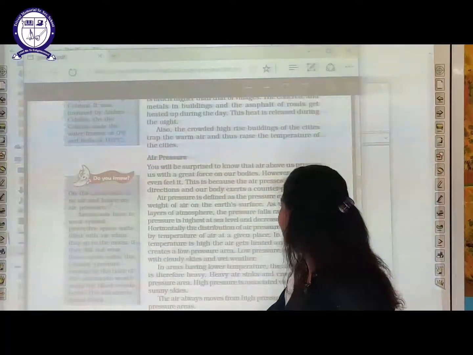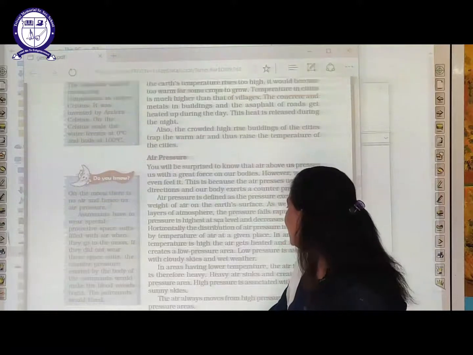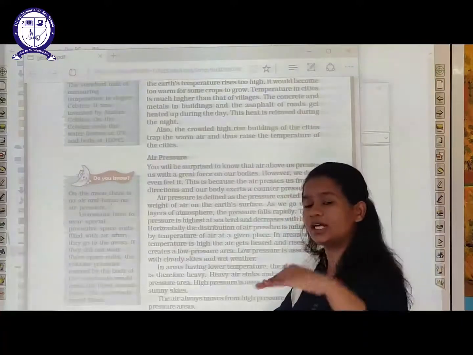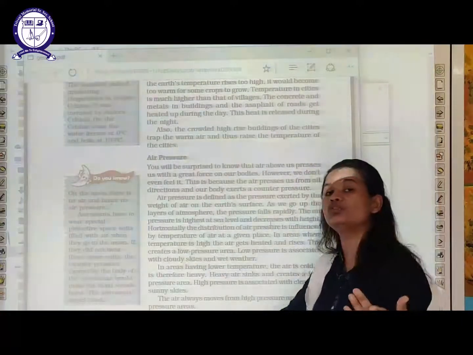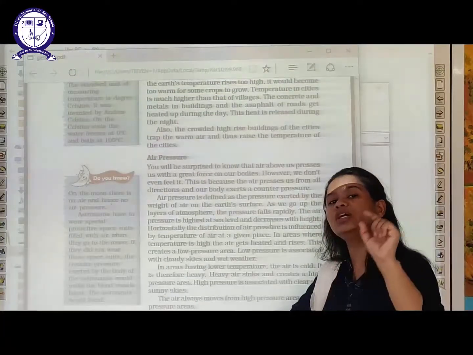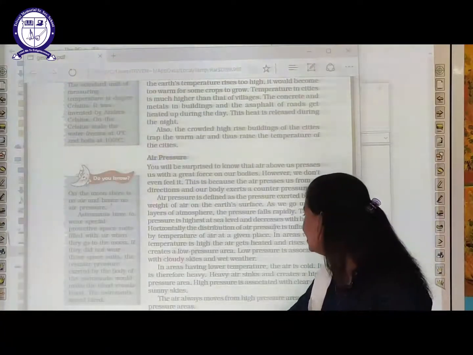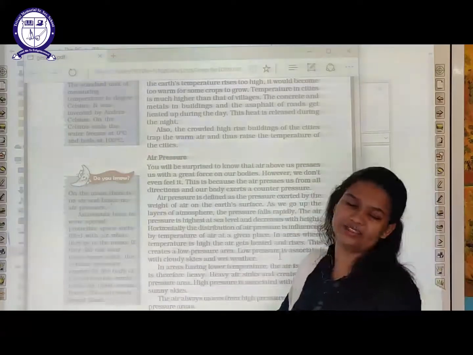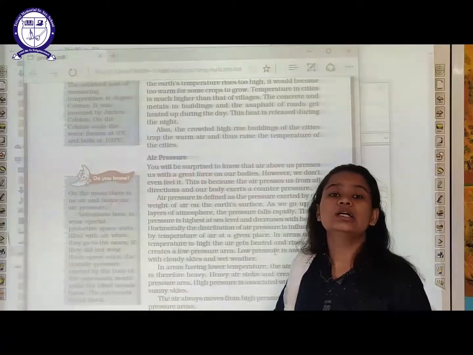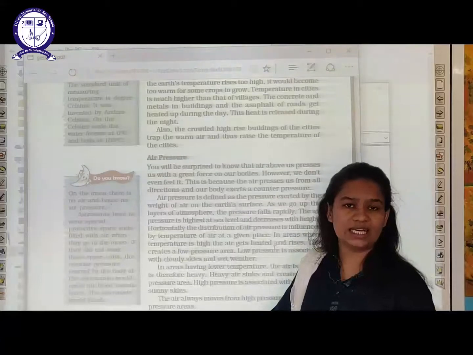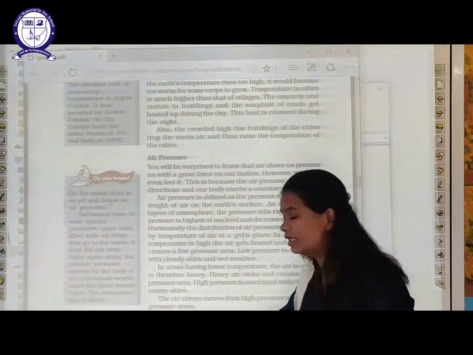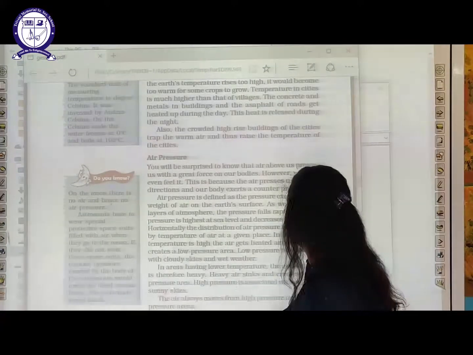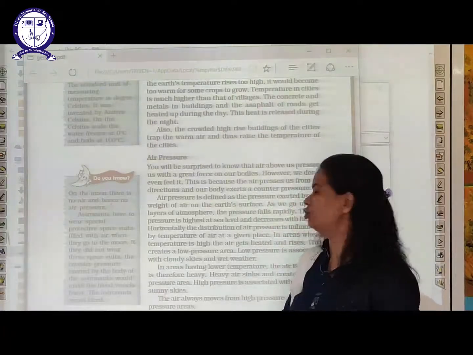So it is said here, the air pressure is highest at sea level, because this is the bottom level, and as soon as we start moving towards height, as I gave you the example of mountains, the air pressure starts decreasing. In areas where temperature is high, the air gets heated and rises up. Exactly, like if we talk about Rajasthan, temperature is high, so what will happen in that area? The air gets heated up and starts flowing away. So this creates a low pressure area.